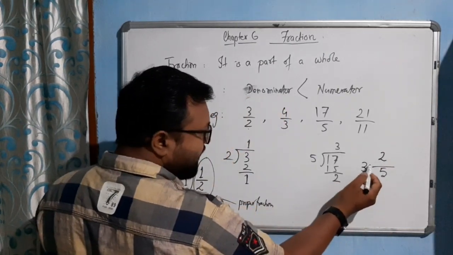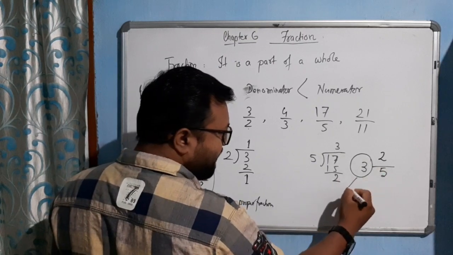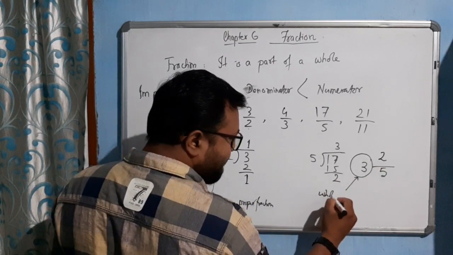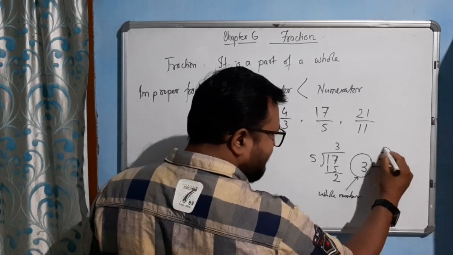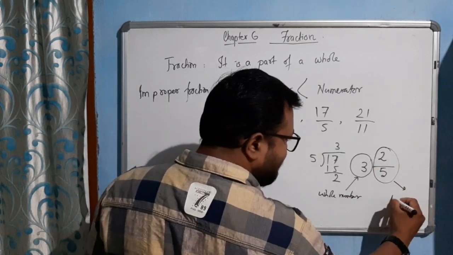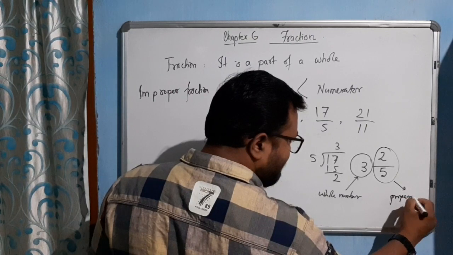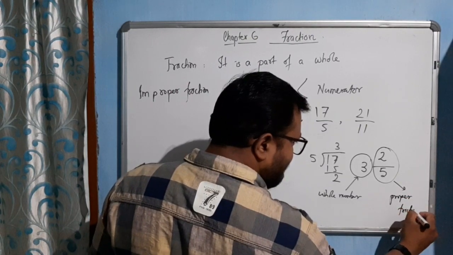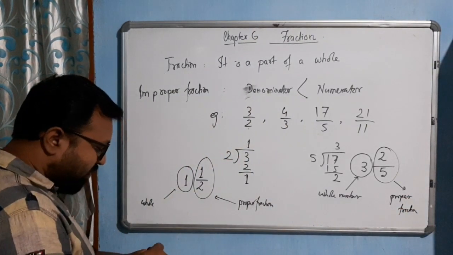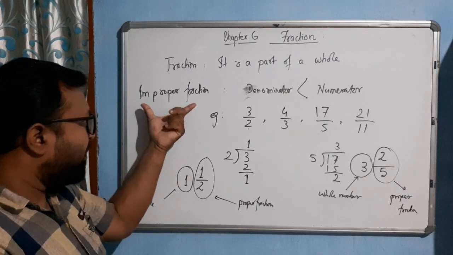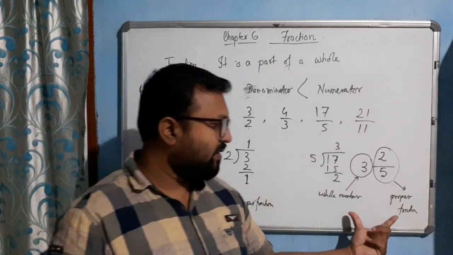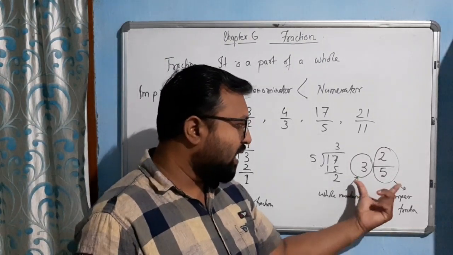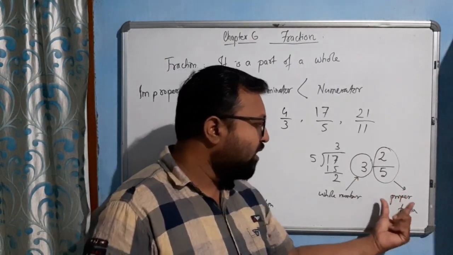So again, this is our whole number and this is our proper fraction. It means an improper fraction can be written as a mixed fraction. Mixed fraction means what? It is the sum of a whole number and a proper fraction.